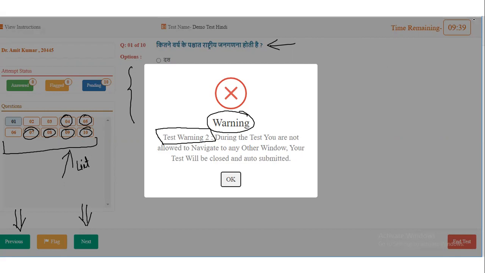Another important point, you can see the time over here. Whatever time is allotted to you, you can see here, and this will show you how much time is left to complete the test. Once you have visited all the questions and attempted the test completely, simply click on end test. Your test will be submitted finally. So this is how you can attend a test on OAS of Lovely Professional University, LPU. Thank you.